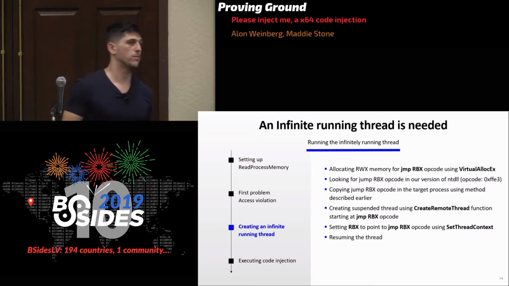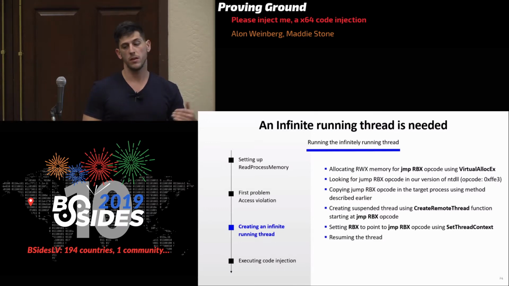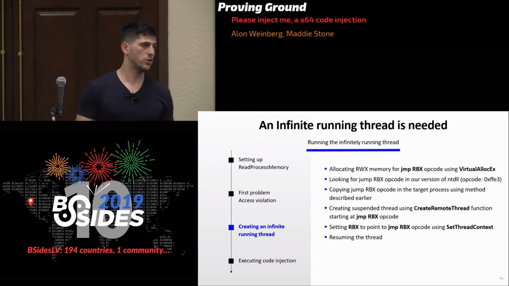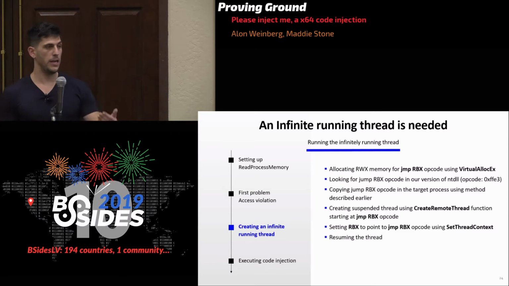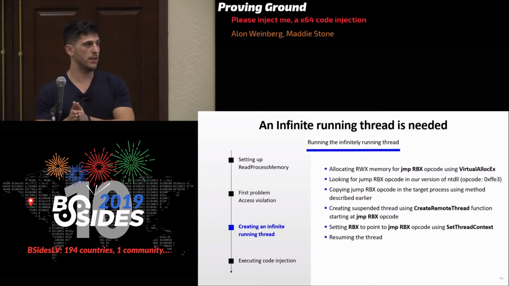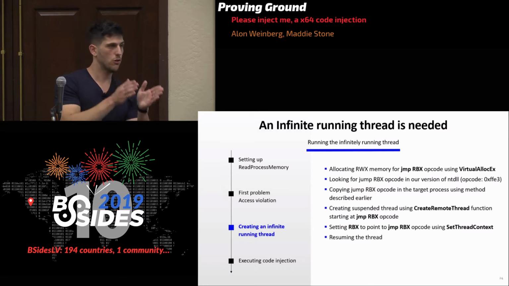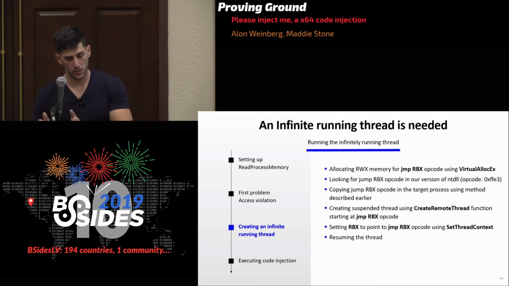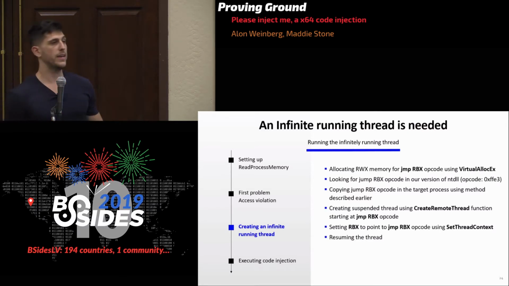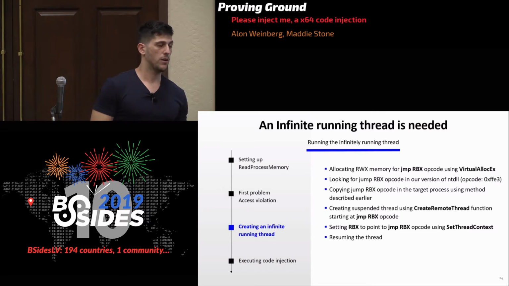So what am I going to do? First, I'm going to allocate memory for jmp RBX. This memory is going to be read, write, execute, so we can write there and execute there. We will look for the jmp RBX opcode, which is of size 2. We're going to look for it in our version of NTDLL. Then, using the method I described earlier to copy data, I'm going to copy the opcode into the allocated memory.